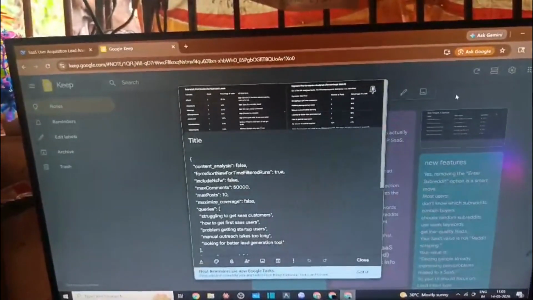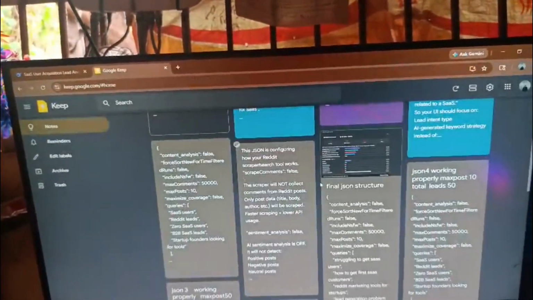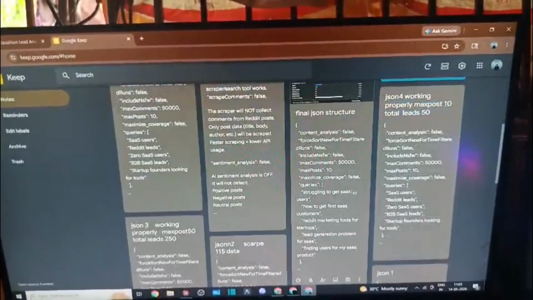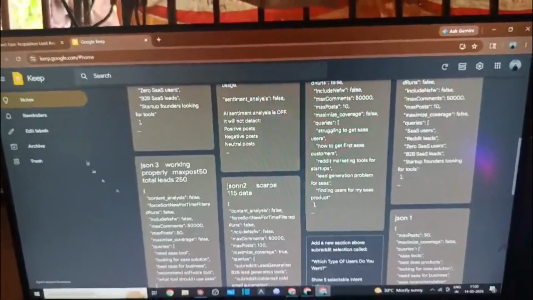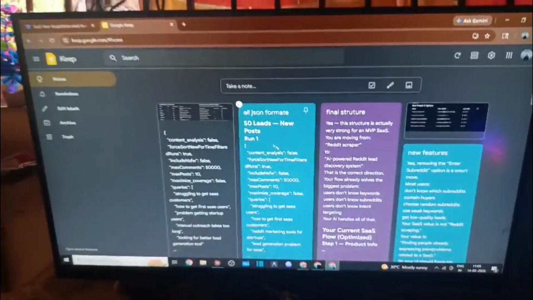So I'm thinking about which JSON file should be used. You can say this is another. I am finalizing which JSON file should be added in the backend of the Apify scrapper and see what happened. You can see a lot of scrapers. You can see the scraper working, probably max for total leads. So that was the whole thing. Let's see what happened.